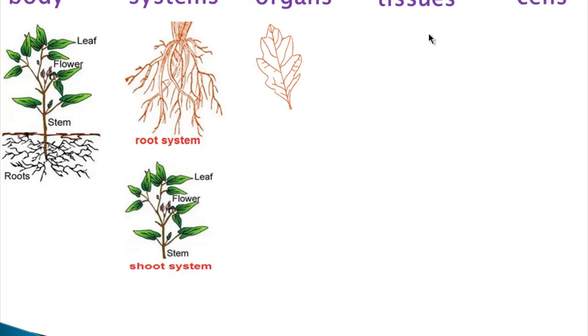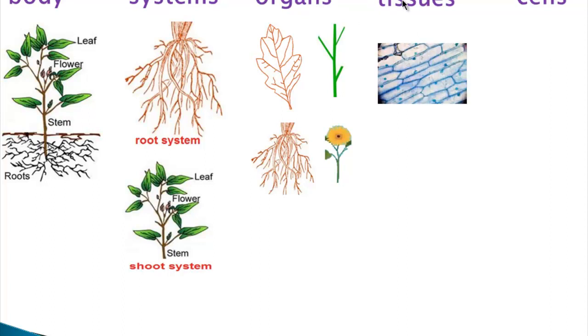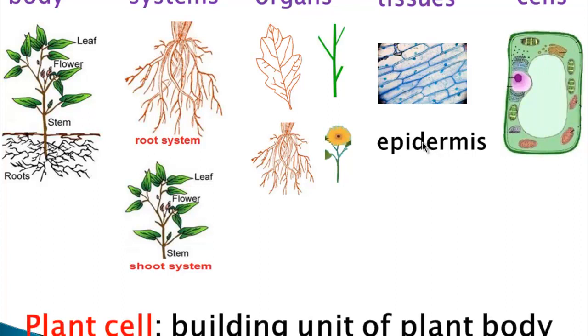The organs of the plant are leaf, stem, roots, and the flower. And the organ of the plant consists of a group of tissues. The tissue of the plant is called epidermis. And the plant tissue consists of cells, plant cells. The plant cell is the smallest building unit of the plant body.